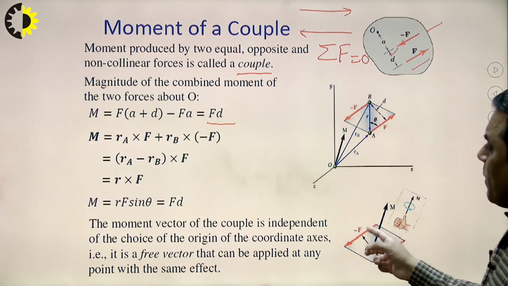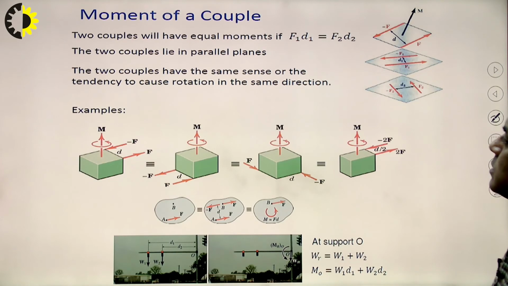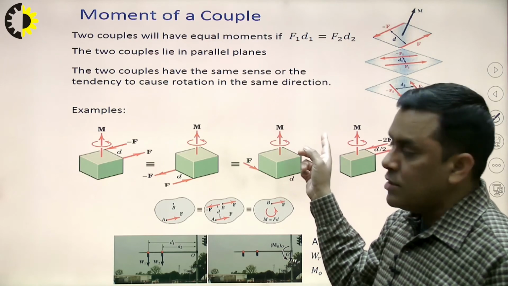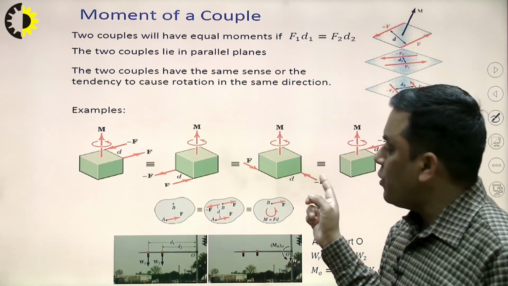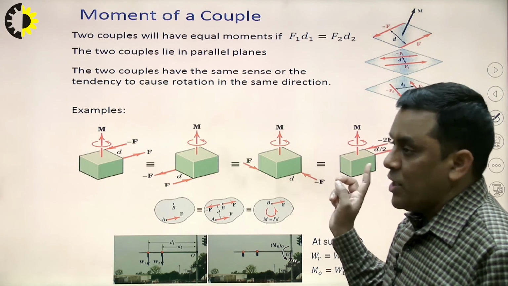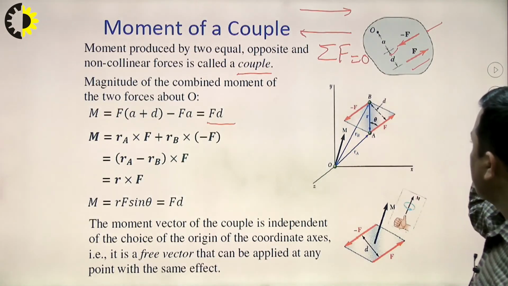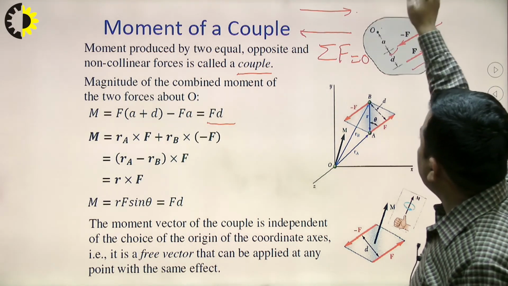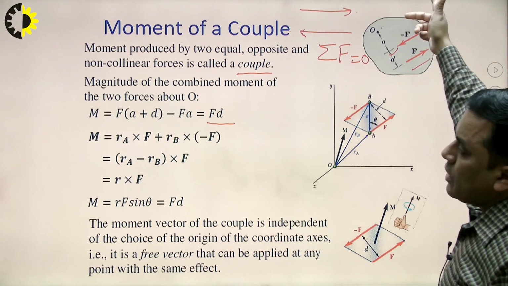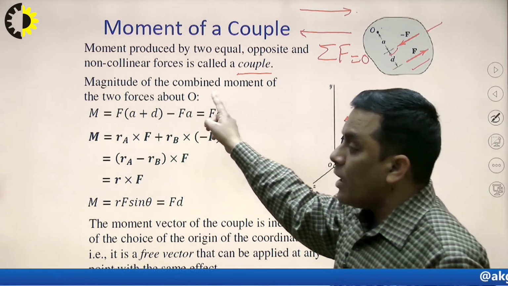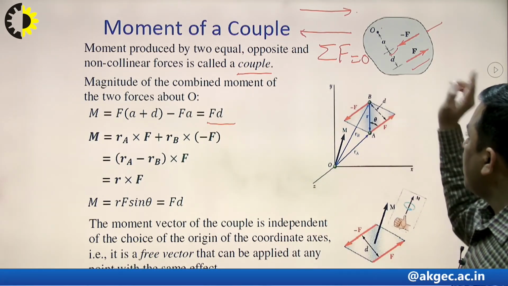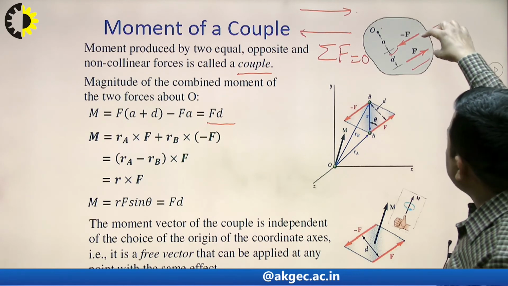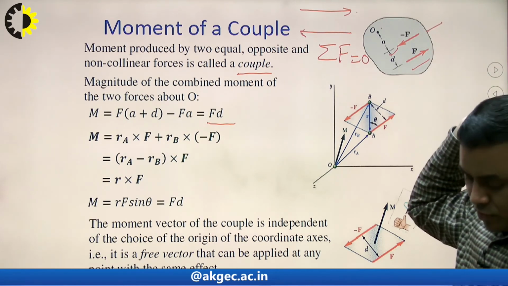Okay. Now, one more interesting thing which is justified here is that the moment due to a couple is a free vector. It does not have a fixed line of action or a fixed point of application. Yes, this is justified from here also, that it is not related to O. This O is here, this O may be here. So, this A can be capital A, and A plus D, again the resultant will be F into D. So, it is not related to this point. It is related only to the distance between these two equal and opposite forces.